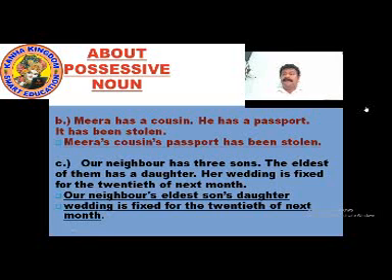Try to understand the sentences, the possessive nouns used, where the apostrophe s is used to show the connection between the possessive noun and the thing it owns, where it shows the owner. So now that has been explained. Now let's look more at the nouns, coming back with more examples. Write it down.